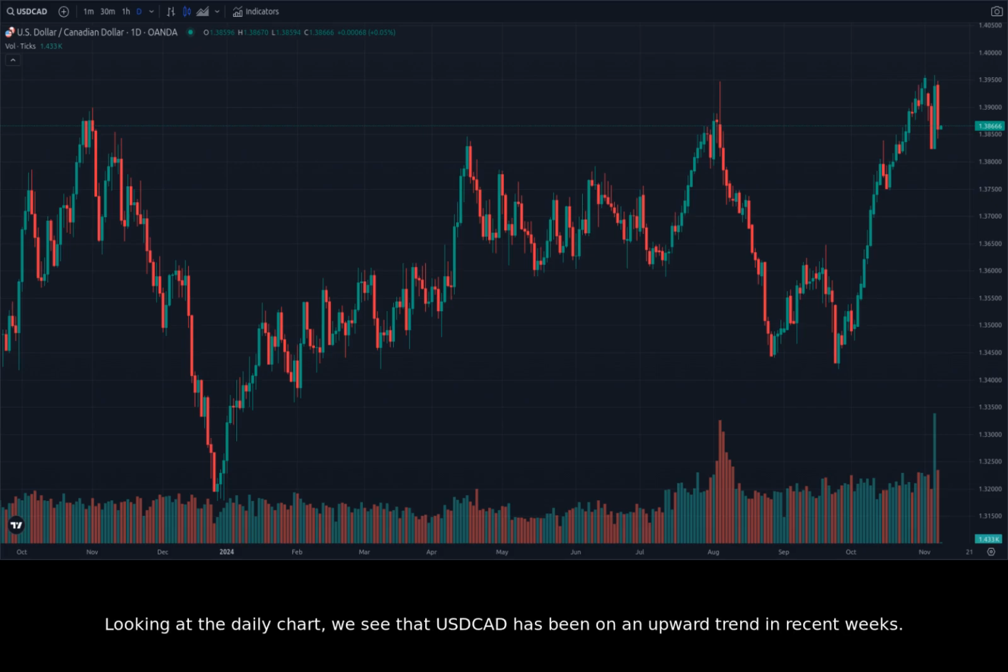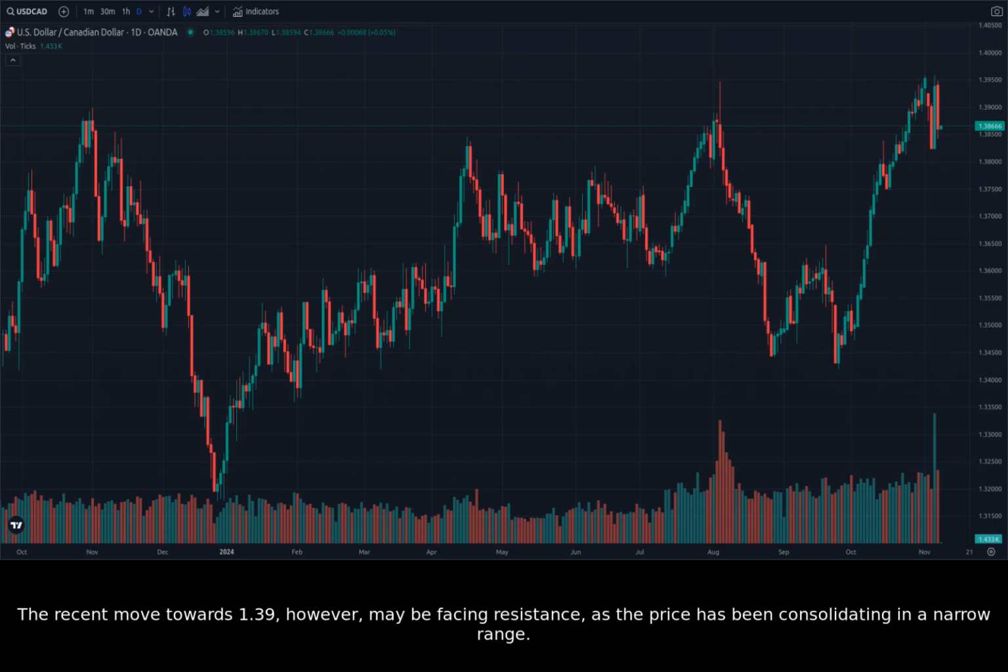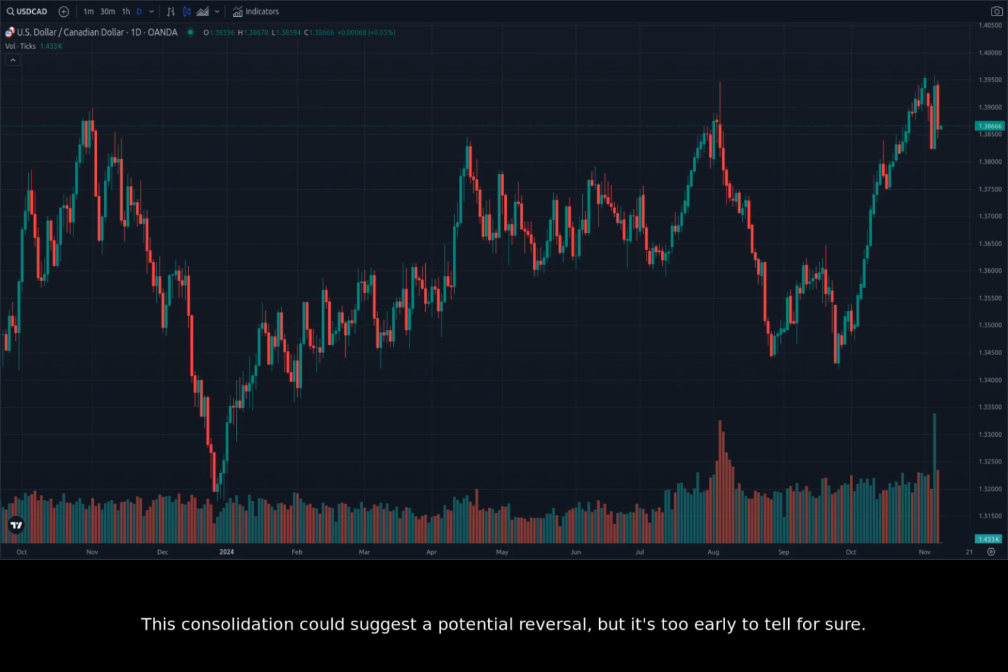Looking at the daily chart, we see that USDCAD has been on an upward trend in recent weeks. The pair broke through a key resistance level around 1.38, indicating potential for further gains. The recent move towards 1.39, however, may be facing resistance, as the price has been consolidating in a narrow range. This consolidation could suggest a potential reversal, but it's too early to tell for sure.